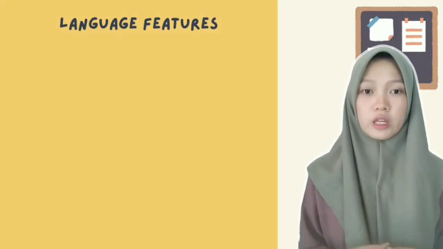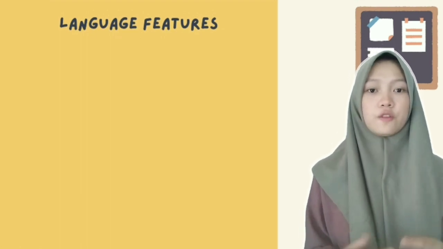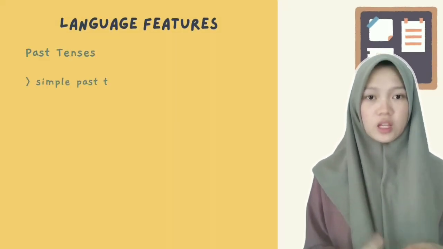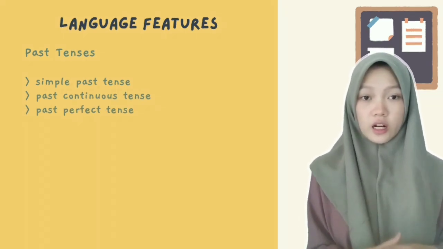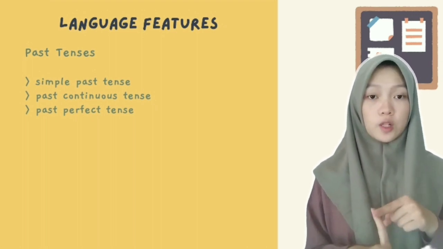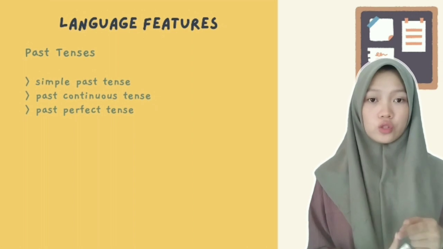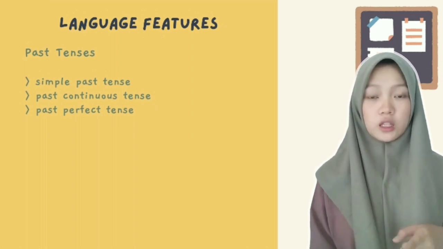And the last point is language features in narrative text. The first is past tenses. There are three types of past tenses that are characteristic of narrative text. Number one is simple past tense, used to express an event that happened in the past.